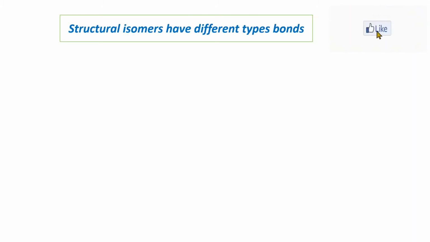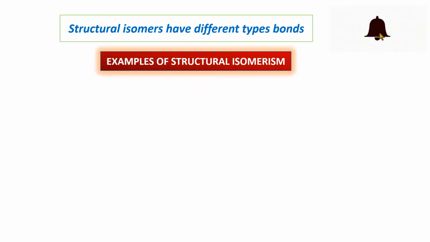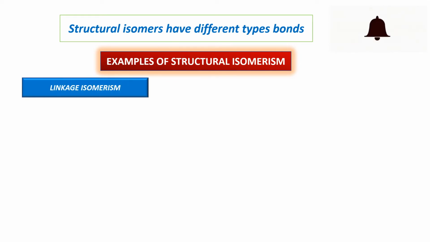Structural isomers have different types of bonds. That means in case of structural isomers there are different types of bonds between the central metal ion and the ligand present. Examples of structural isomerism. First one, linkage isomerism. Linkage isomers arise due to the presence of an ambident ligand.